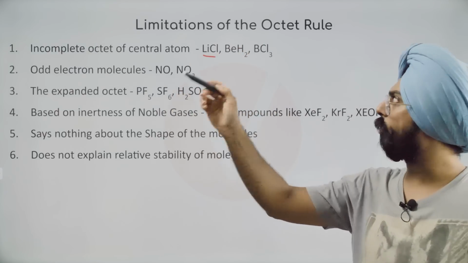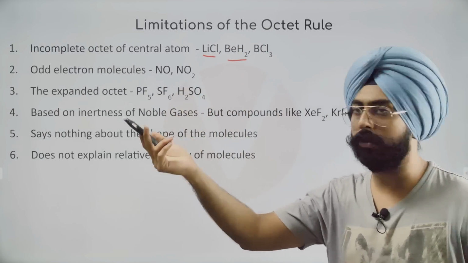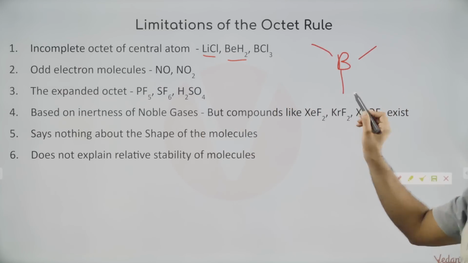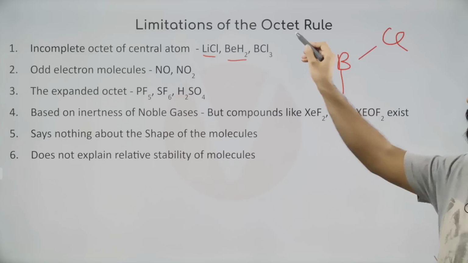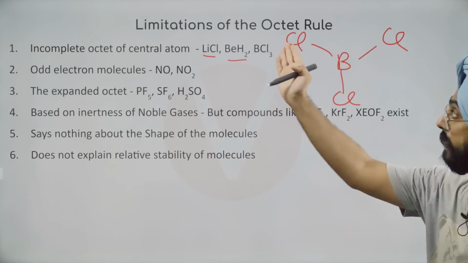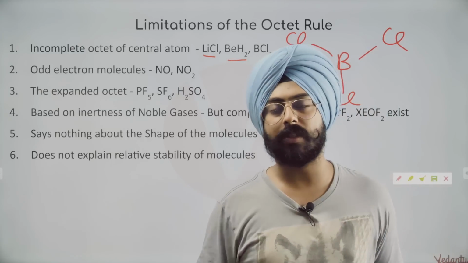Lithium has a duplet, not an octet. BeH2. Beryllium has a duplet, not an octet. Hydrogen has a duplet, not an octet. BCl3. That's very interesting. Boron forms only 3 bonds around it. Chlorine's octet is satisfied, but if you notice, boron's octet is incomplete. Still, BCl3 exists. Okay. Now, once again, why do things exist the way they exist in nature?